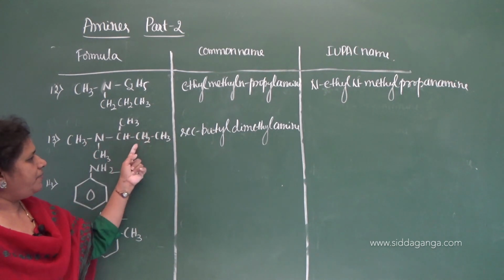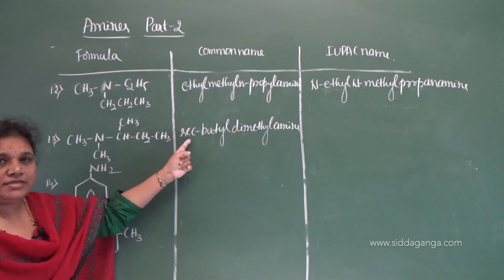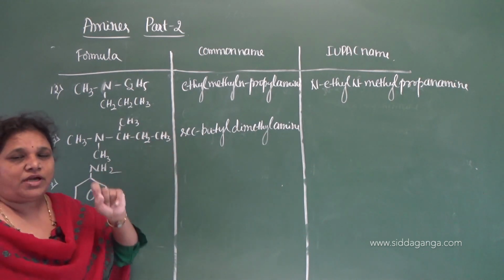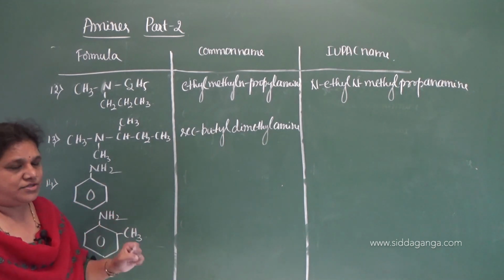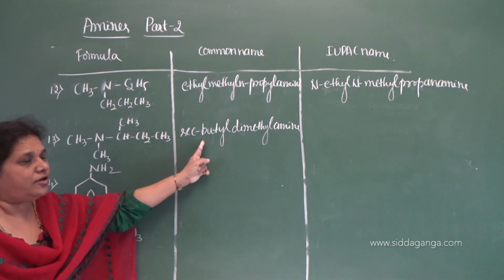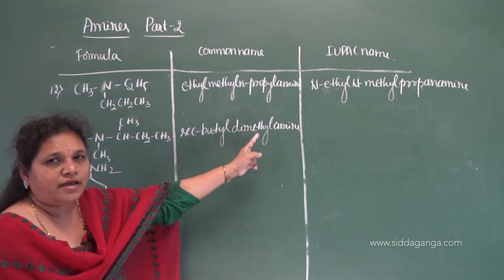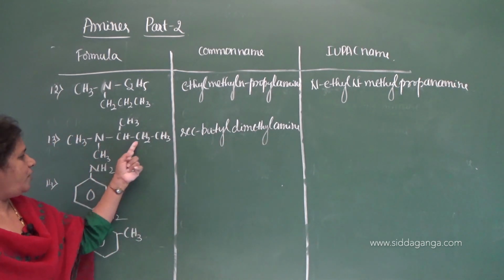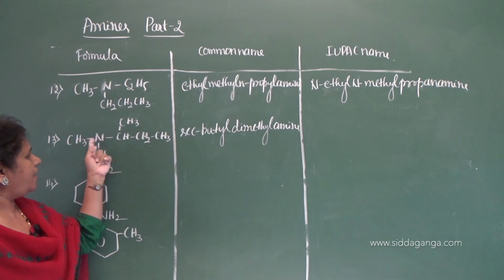Therefore, secondary butyl. I have not considered this prefix while arranging in the alphabetical order. We need to consider only iso and neo, not the secondary and the tertiary. So, I have to consider the first letter of the name of the alkyl group, that is B. Therefore, secondary butyl dimethyl amine. Now, what is the IUPAC name? N-methyl, N-methyl.